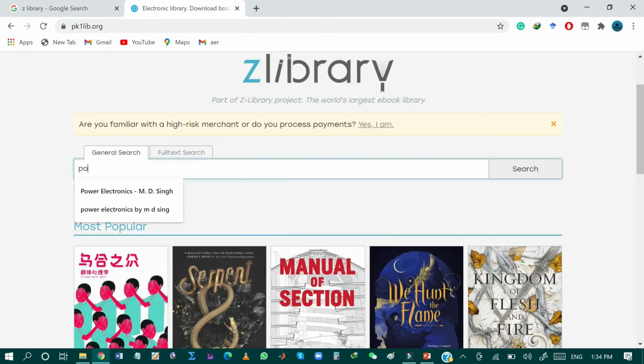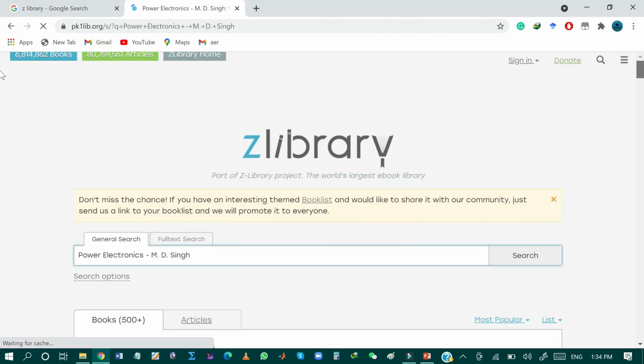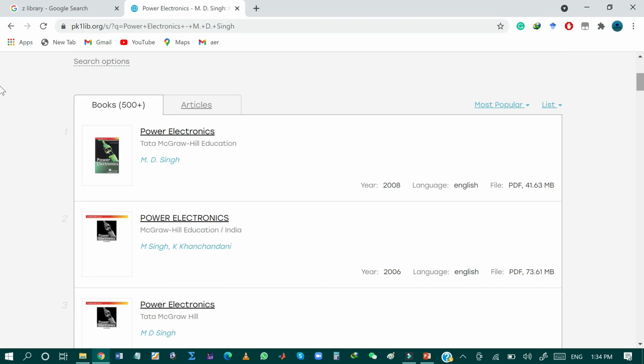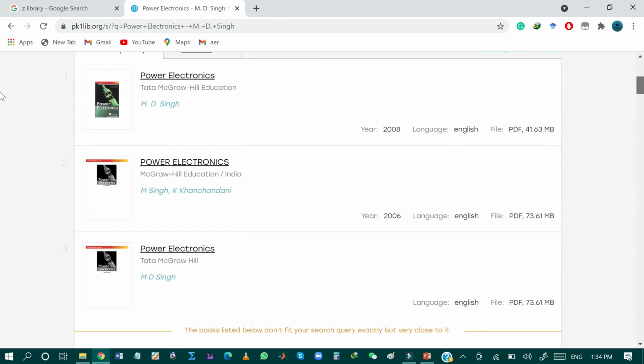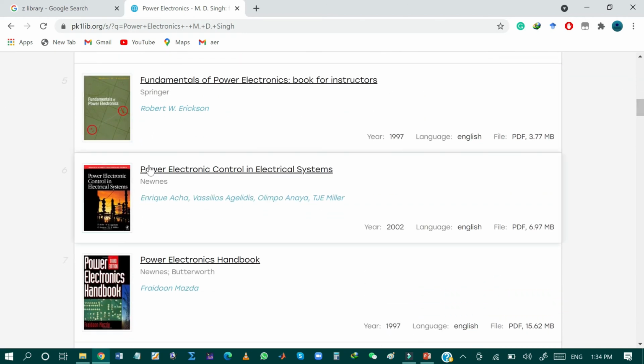For example, I'm interested in searching for a book, Power Electronics by MD Singh. So just write the name of that book. You can also write the author name in the search bar in order to have a more precise search. As you can see, as a result, the book Power Electronics by MD Singh is shown below. And furthermore, many other books that are available on Power Electronics are also shown over here. For example, this is the book Fundamentals of Power Electronics. And the next book is Power Electronics Control in Electrical System.